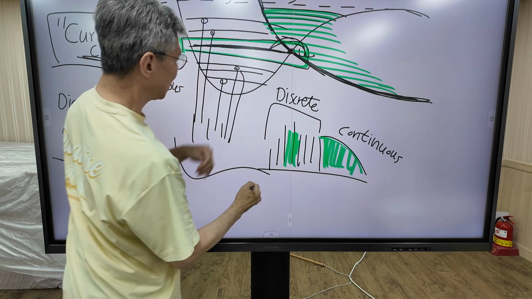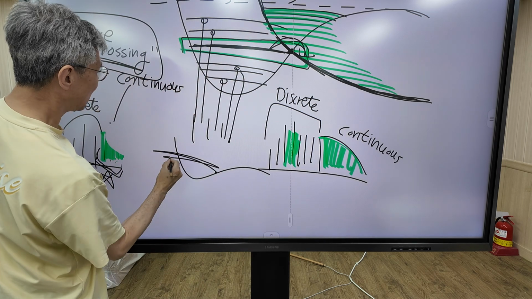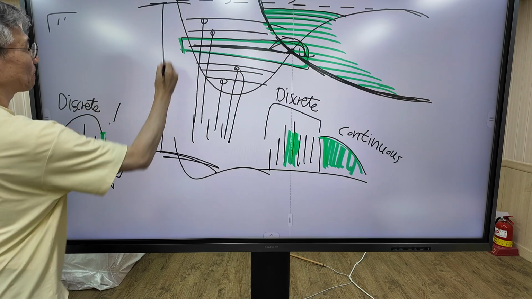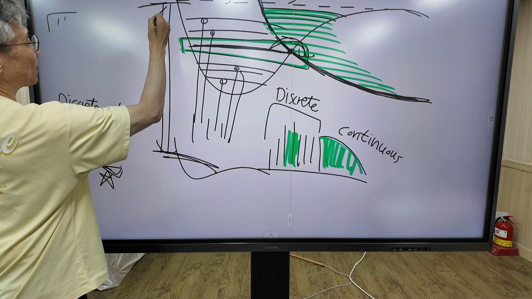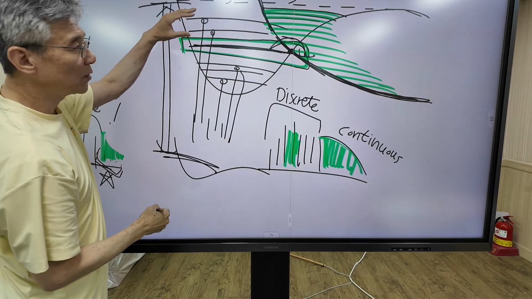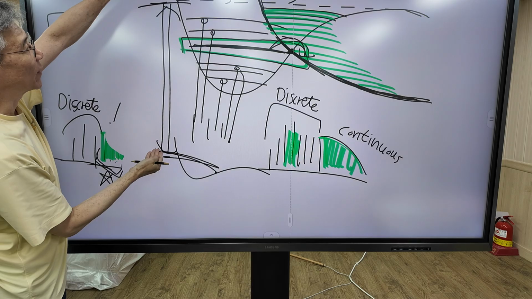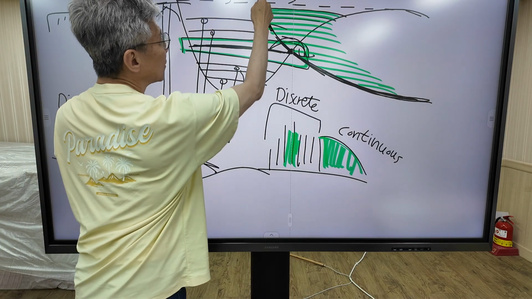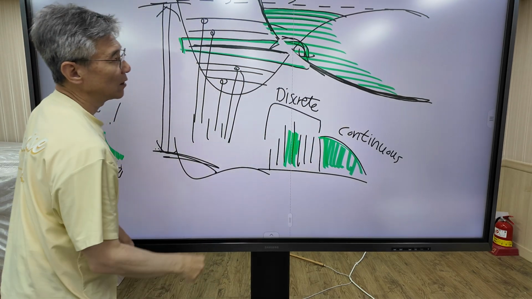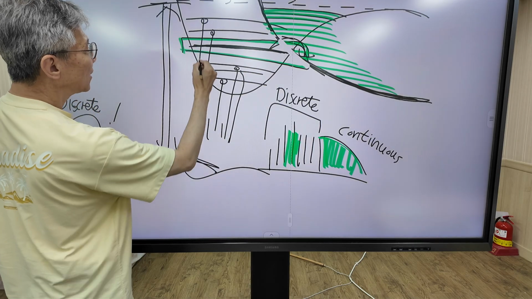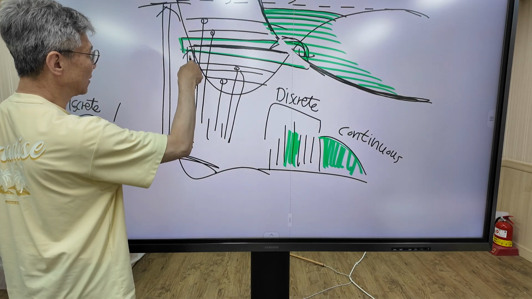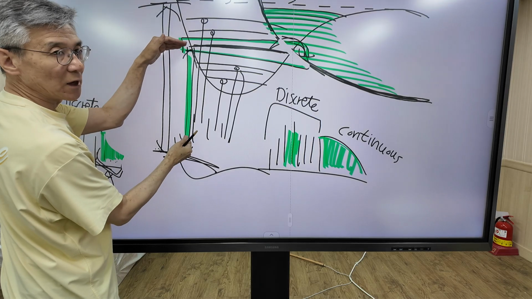Without curve crossing, the dissociation energy may be this one. To dissociate the molecule, we need this amount of energy without this curve. But with this curve, only this amount of energy is needed to dissociate the molecule.